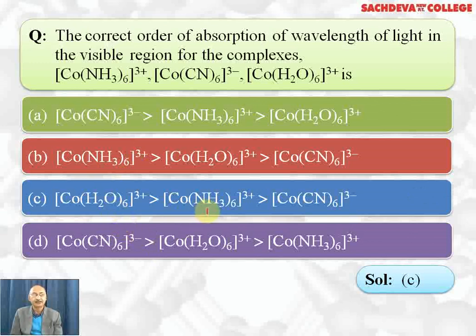Then ammonia is less strong than cyanide ion, so this will absorb second lowest energy, and wavelength will be intermediate. Cyanide ion is a strong field ligand, so it will absorb highest energy and lowest wavelength. So C part is the correct answer.